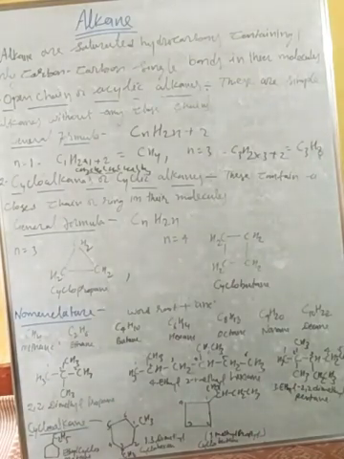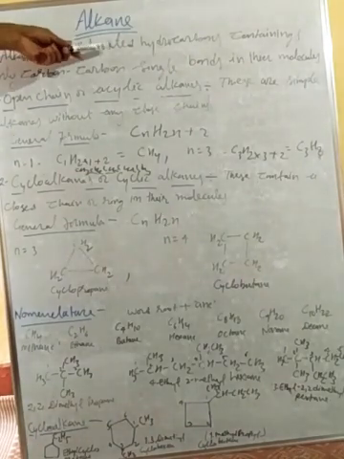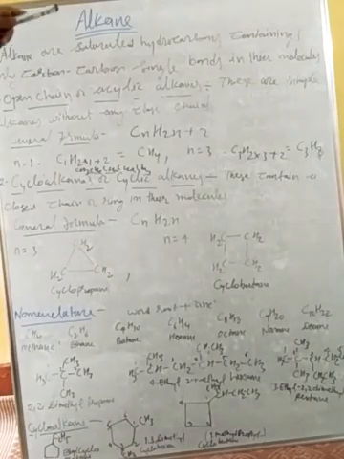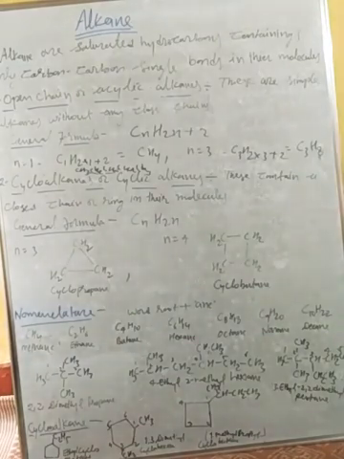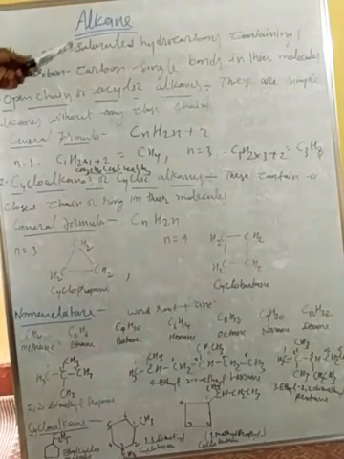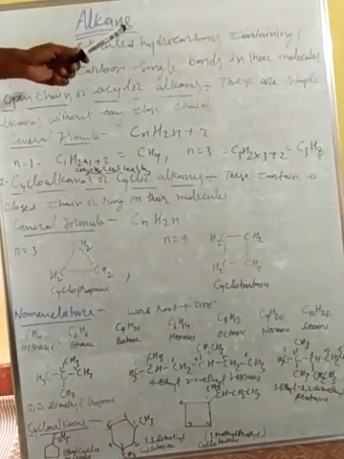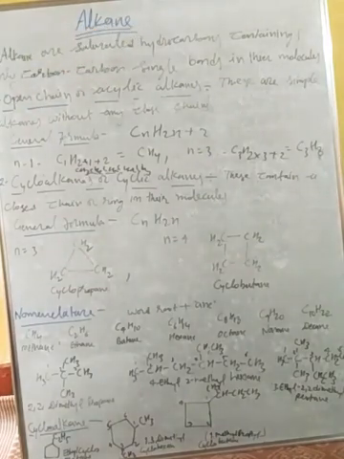Today's topic is alkane, from the hydrocarbon chapter. Alkane means saturated hydrocarbons. Saturated hydrocarbon means the carbons are bound together with the help of a single covalent bond, and that's why these are called saturated hydrocarbons. Alkanes are saturated hydrocarbons containing only carbon-carbon single bonds in their molecule.